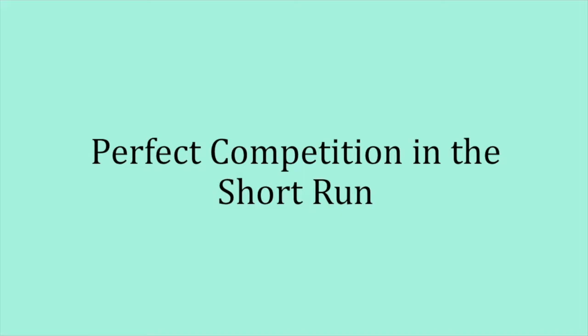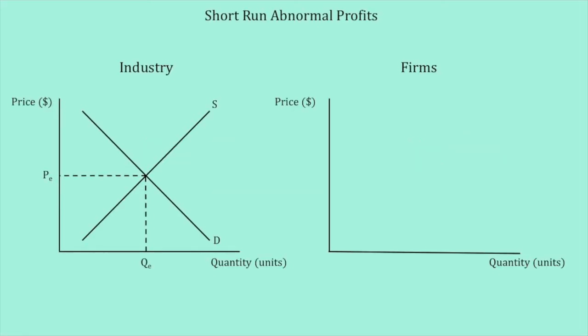Now, as firms will try to maximize profit at MC equals MR, let's take a look at the possible short-run situations in perfect competition. The first situation is short-run abnormal profits. Abnormal profits mean the firm is earning revenue that covers more than their total costs, including the opportunity costs. Let's take a look here. The industry is in equilibrium at price PE and quantity QE. Therefore, firms will have their demand curve price PE.